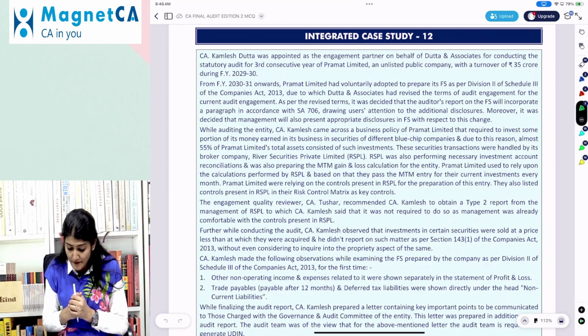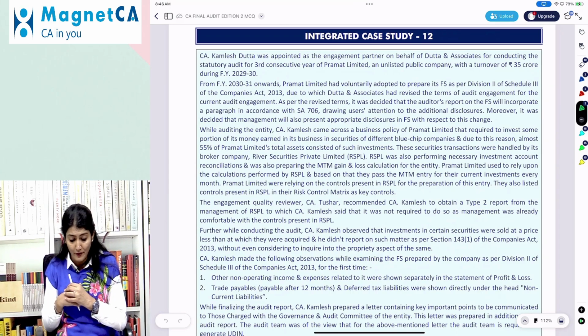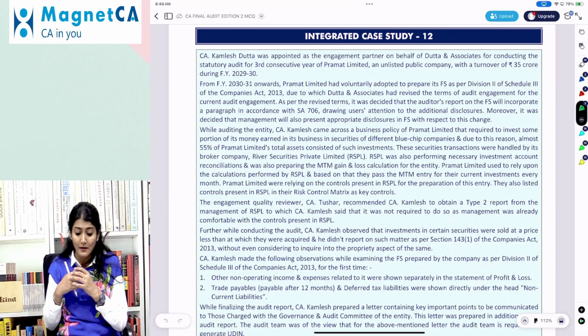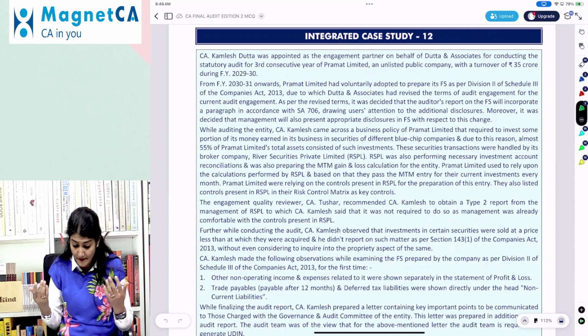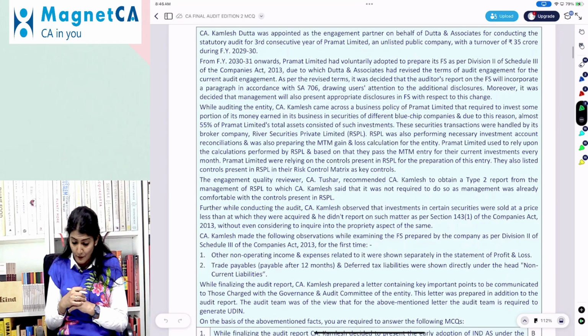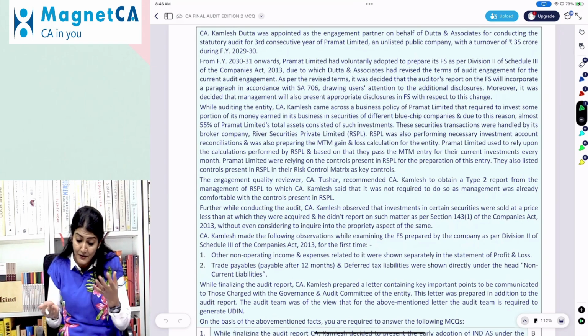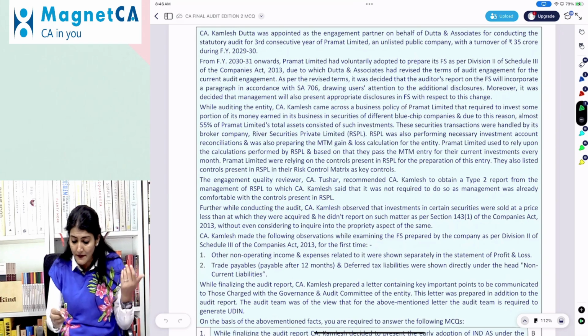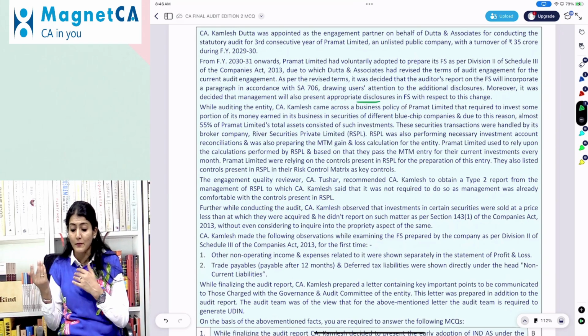As per the revised terms, it was decided that the auditor's report on the financial statements will incorporate a paragraph in accordance with 706, drawing attention to the additional disclosures. Moreover, it was decided that management will also present the appropriate disclosures in the financial statements with respect to this change.